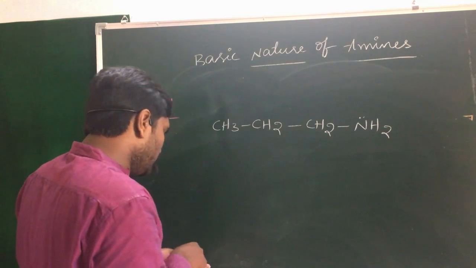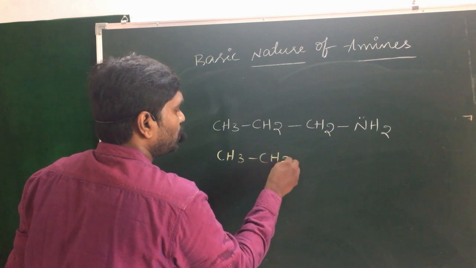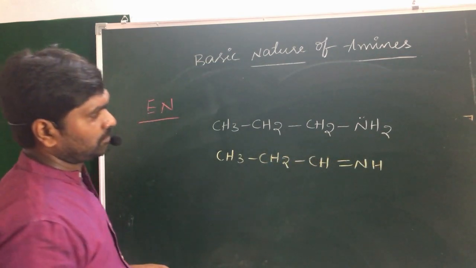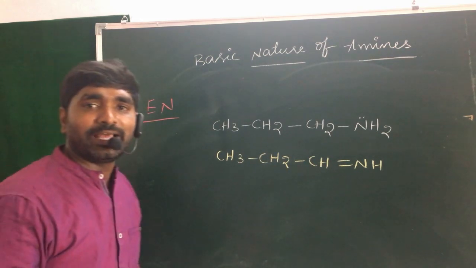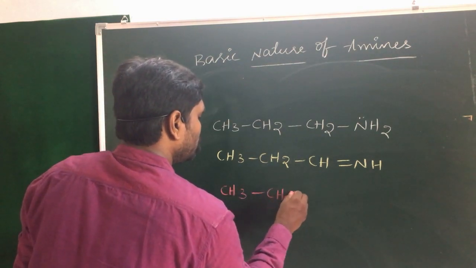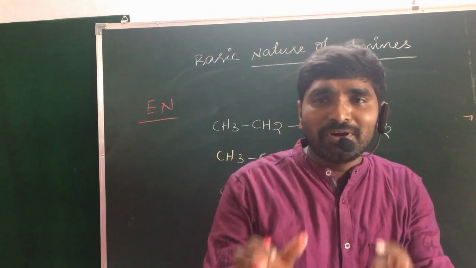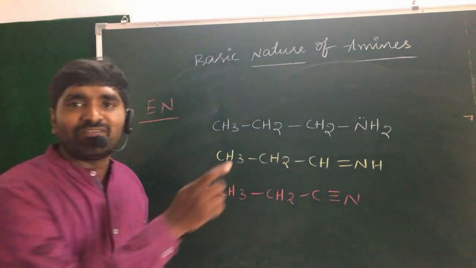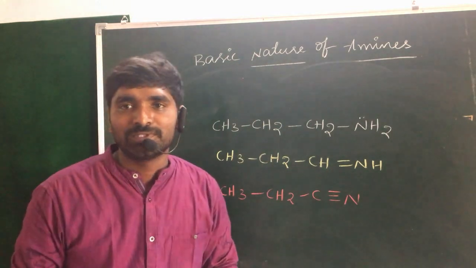In the second example, CH3CH2CH=NH. In the third example, CH3CH2C≡N. When you observe these three compounds, you have the same number of carbon atoms. The first one is an amine, the second one is an imine, the third one is a cyanide.